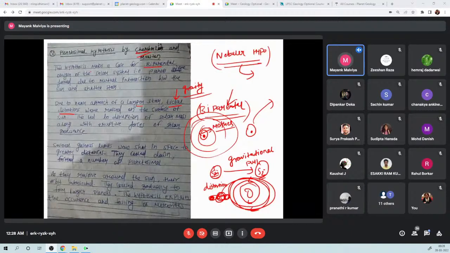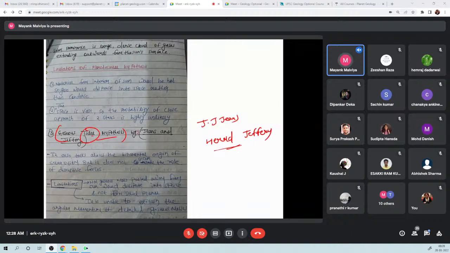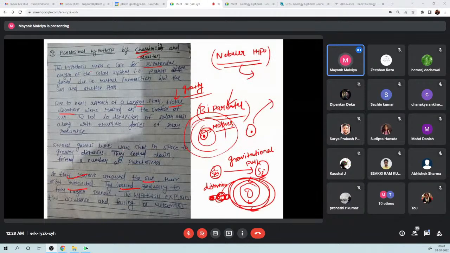As these particles revolved around the sun, their orbits intersected and they collided, coalesced, and ultimately formed a planet. This is the simple theory, right? So you can just write this. Then there was another theory known as the gaseous tidal hypothesis. Tidal means gravity, right? This is by J.J. Jeans and Harold Jeffreys. So we call it the tidal hypothesis or gaseous. It is also biparental in origin, and it is pretty much the same as the planetesimal hypothesis by Chamberlain and Moulton, right?